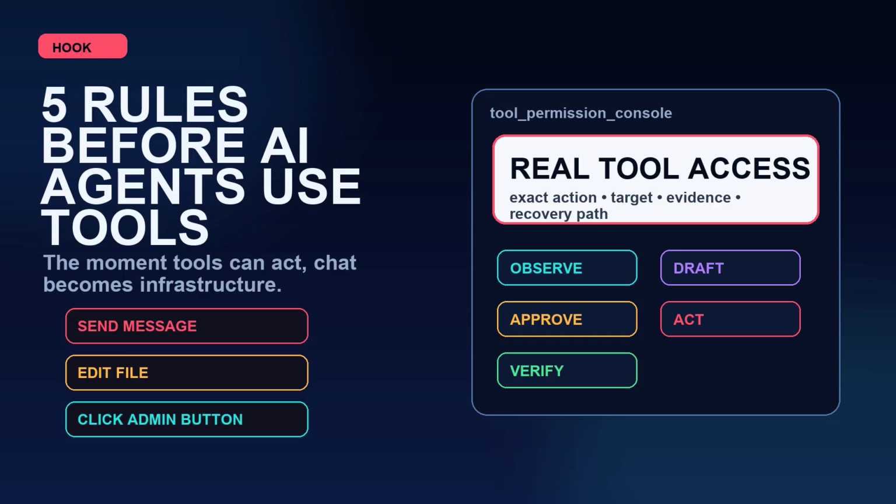Before I let an AI agent touch a real tool, I run it through 5 rules. Not because agents are useless, but because the moment an agent can send a message, edit a file, buy something, deploy code, or click an admin button, it stops being a chatbot and starts being part of your operating system.